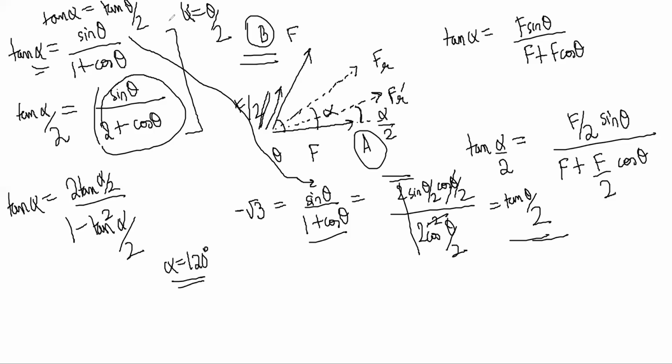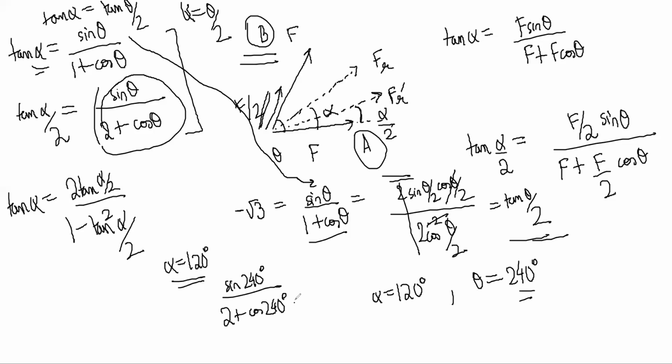So you get, if alpha is 120, and theta is 240, right? So theta is 240. So what is sine 240 by 2 plus 1 cos 240, right? So this will become sine 180 plus 60, so minus sine 60, minus root 3 by 2.